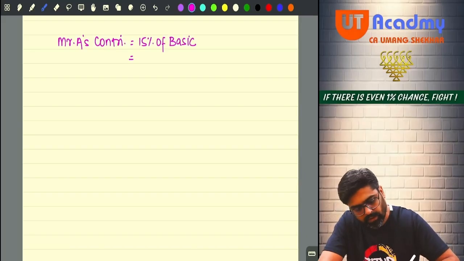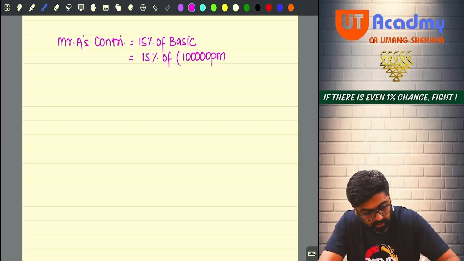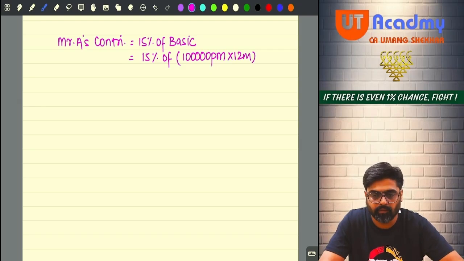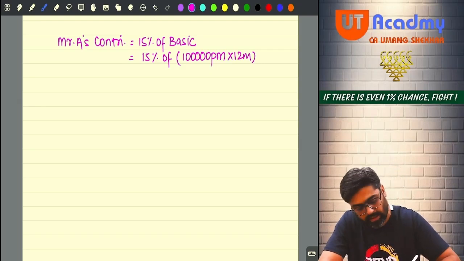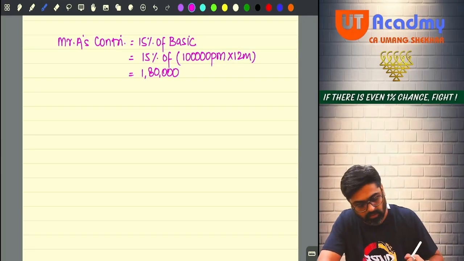Now your basic is 1 lakh per month, so 1 lakh per month into 12 months, 12 lakh will be the basic. And 15% of that will be 1 lakh 80. Correct. See, this 1,80,000 Mr. A is contributing. This is his own contribution.